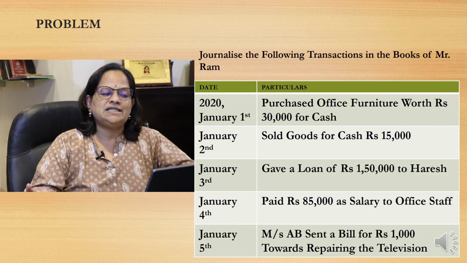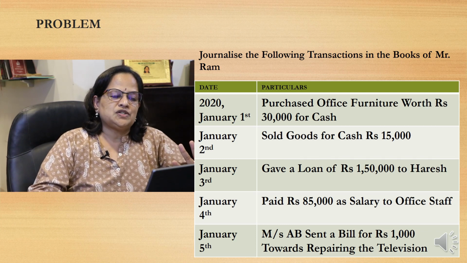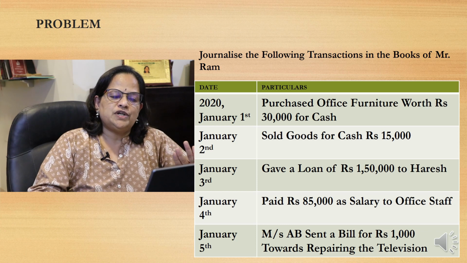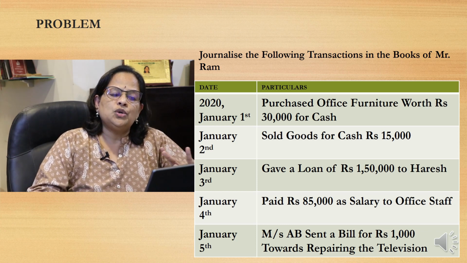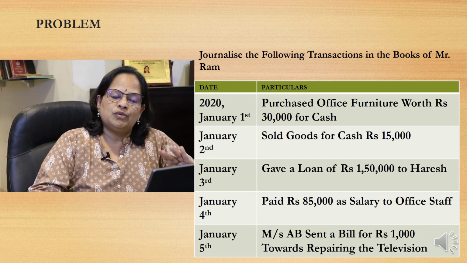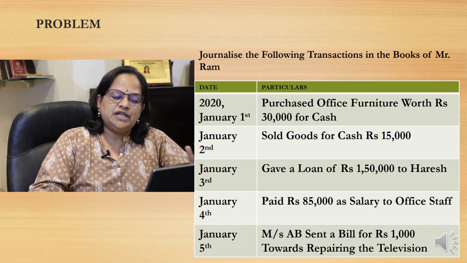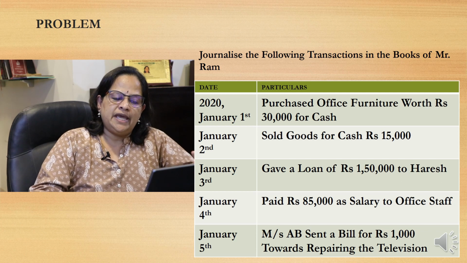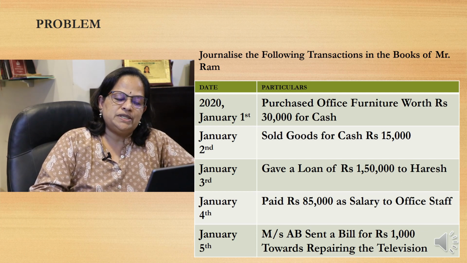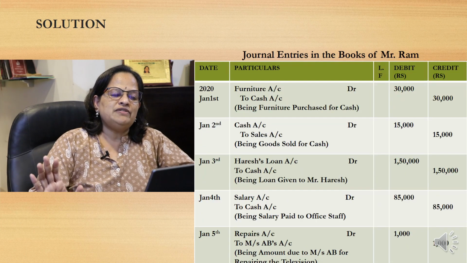The first: journalize the following transactions in the books of Mr. Ram. There are 5 transactions. First is purchased furniture worth rupees 30,000 for cash. Second is sold goods for cash 15,000. Third is gave a loan of rupees 1,50,000 to Harish. Fourth is paid 85,000 as salary to office staff. Fifth is Messrs A and B sent a bill for rupees 1,000 towards repairing the television. So these are 5 journal entries.